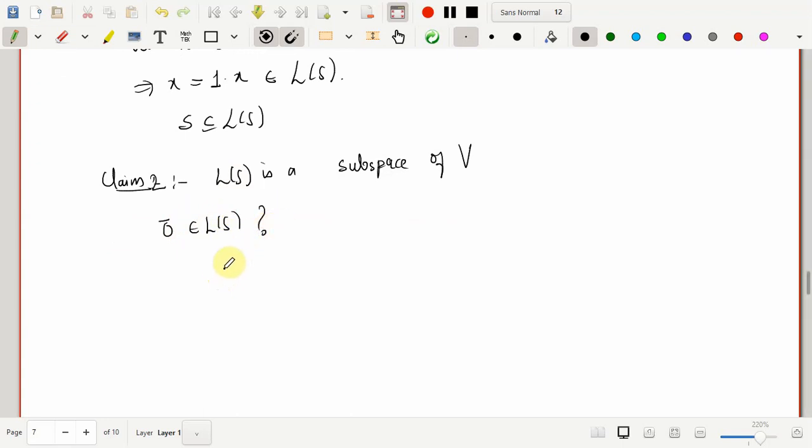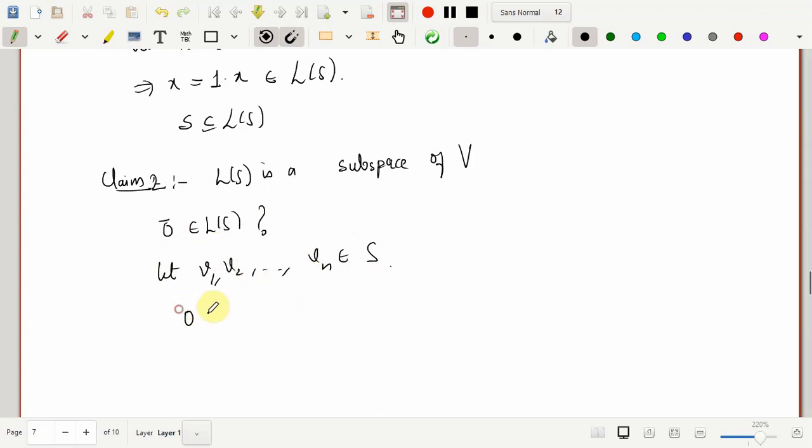By definition, we should be able to write this zero vector as a linear combination of finite vectors of S. So if I take some finite vectors, say v1, v2 and vn belonging to S, can I write this zero vector as a linear combination of these vectors?